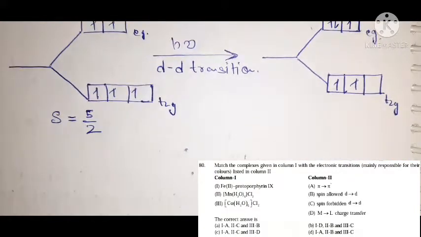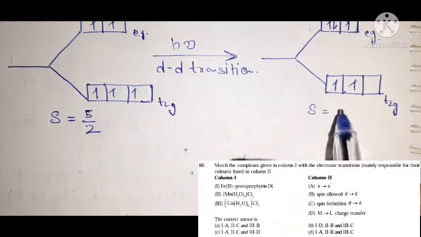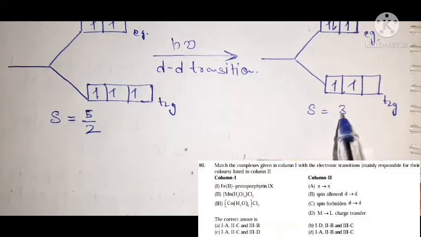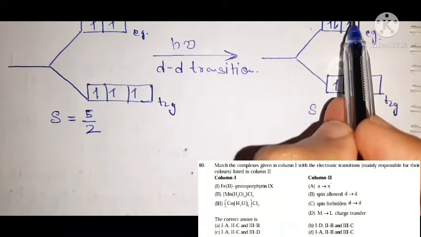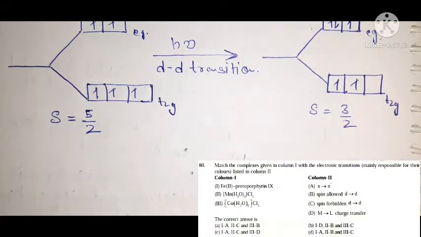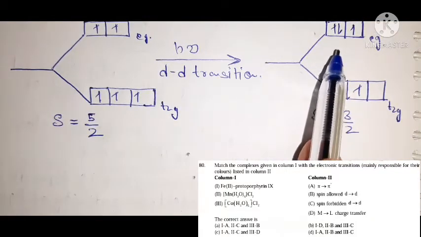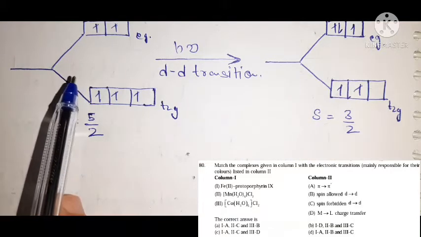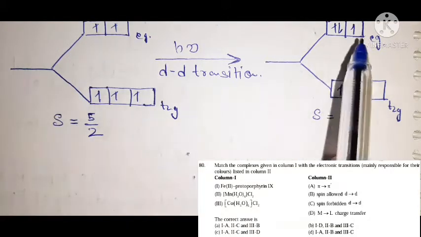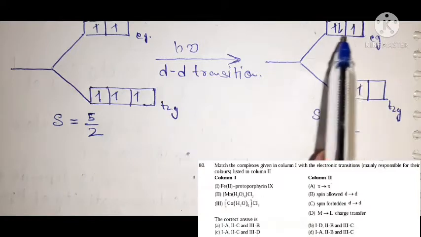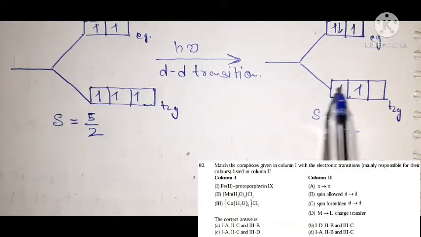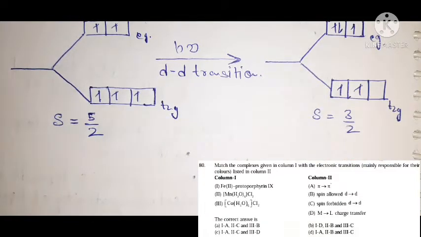Okay, so now in this condition the value of total spin will be 3 by 2, because only 3 electrons are present in unpaired condition. One electron pair is present. Before, 5 electrons were unpaired, but now only 3 electrons are unpaired. So total spin for these 3 electrons is half plus half plus half, that is 3 by 2. Understand?